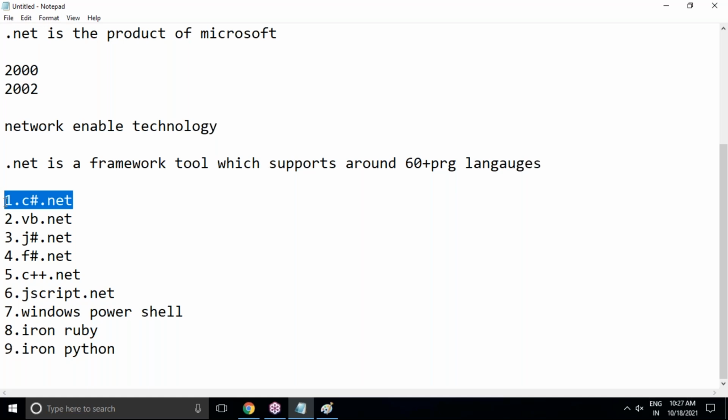In C Sharp.NET, I will cover the complete basic fundamentals and things like object oriented programming, exception handling, collection types, and also delegates, generics, sealed class, partial class, inheritance, abstraction. Many things I will cover in C Sharp.NET.